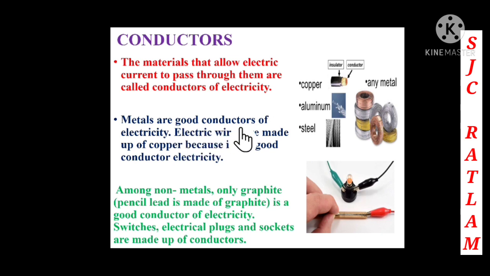Electric wires are made of copper because it is a good conductor of electricity. Now, among the non-metals, only graphite is a good conductor of electricity. Pencil lead is made of graphite, and it is a good conductor of electricity.